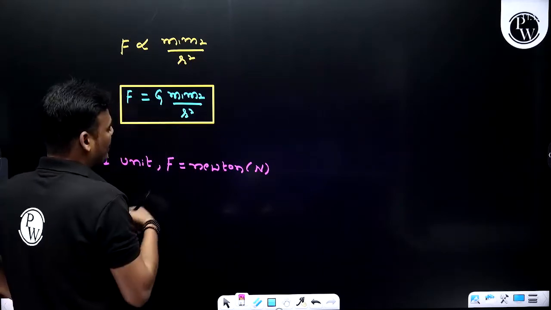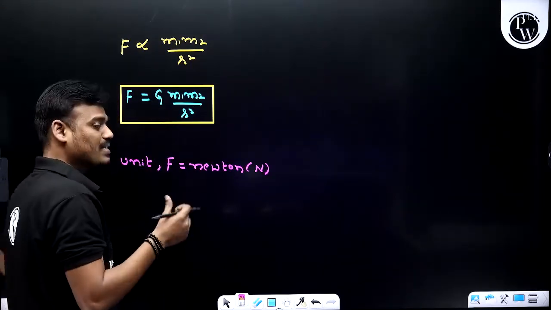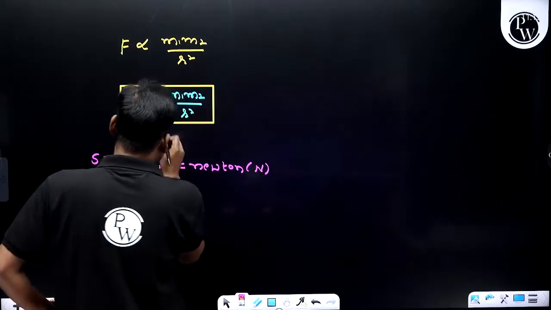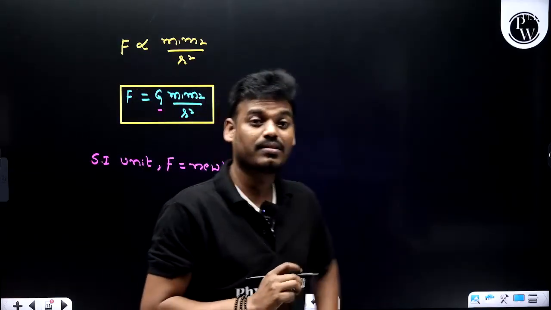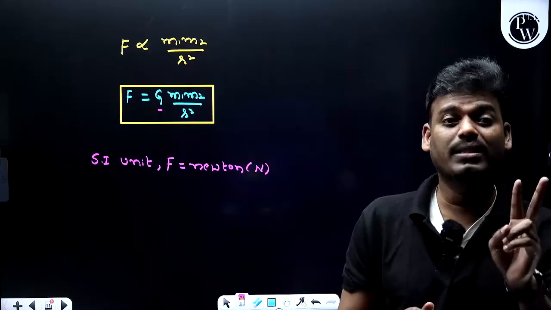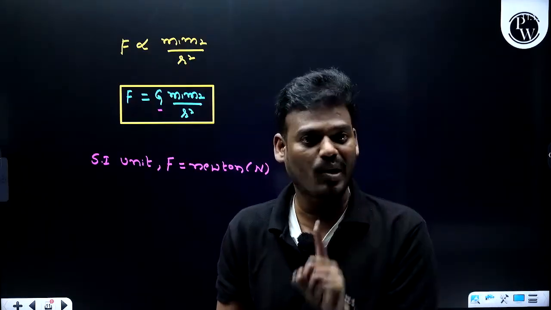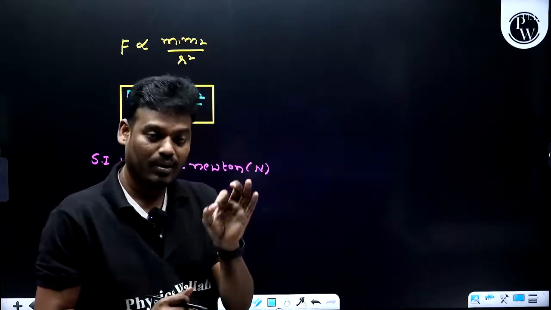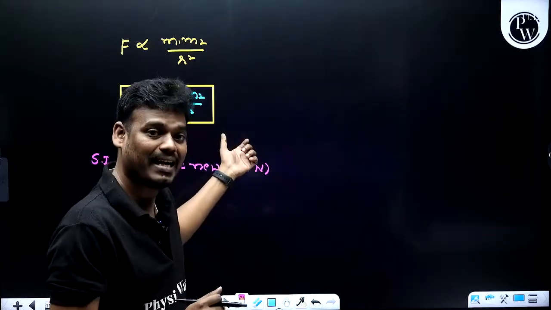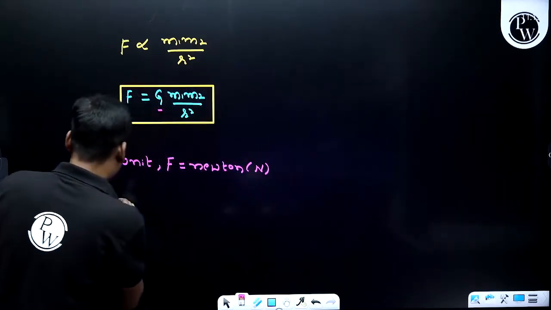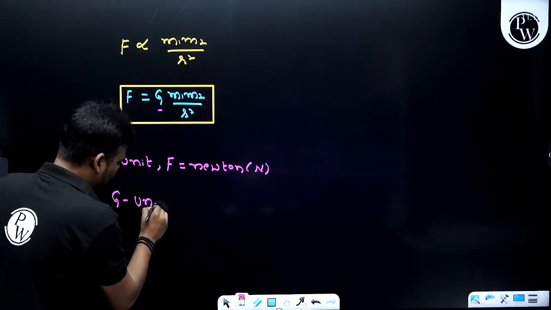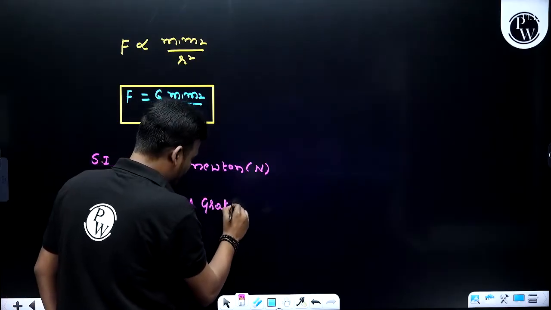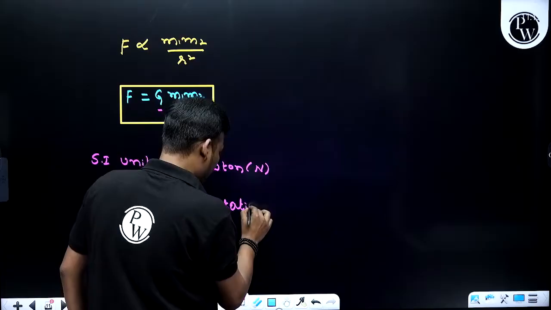And mass 1 and mass 2 are in terms of kg, and the separation is in terms of meter. SI unit. Now, here you have one question. Sir, what is this G? Here we are going to deal with 2 G's. First one is the small letter g and the second one is the capital letter G. What does it indicate? Here capital G indicates the universal gravitational constant.